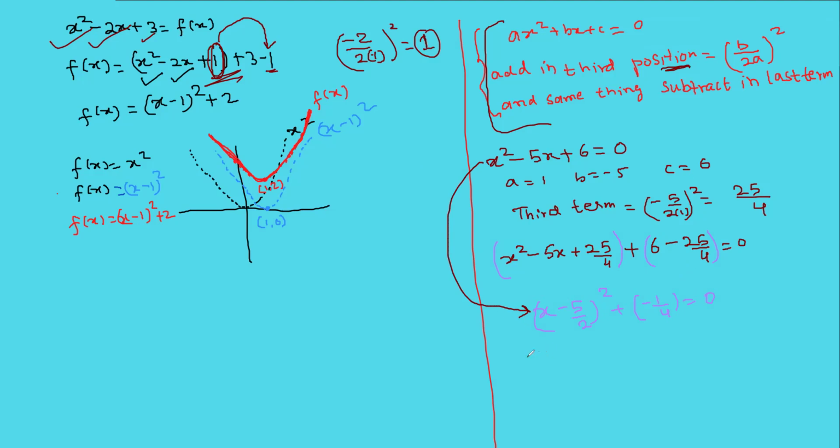And how will you plot this? First you will plot x square. Then you will plot x minus 5 by 2. The graph is shifted 5 by 2 units to the right side. Then minus 1 by 4: the graph will shift 1 by 4 downside, right? So this is your graph.